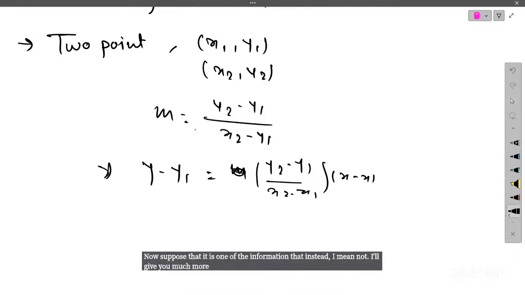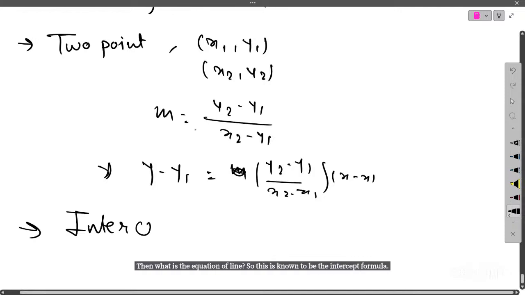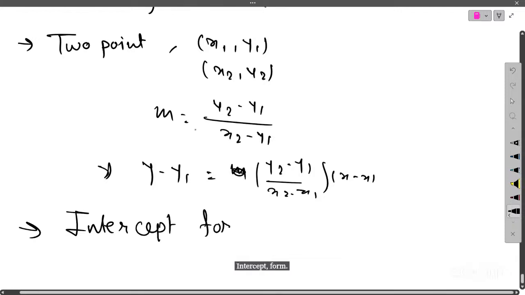So instead of 2 random points over the line, if I give you the x-intercept and y-intercept, then what is the equation of line? So this is known to be the intercept form of line.